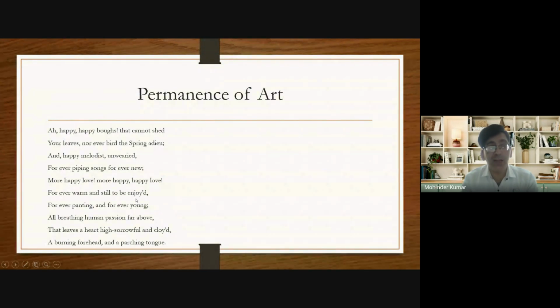Whereas in real life, lovers lose their youth, they lose their beauty. Even the love for each other decreases with the passage of time. So again, there is a permanence of art and the temporariness of human life, beauty, etc.